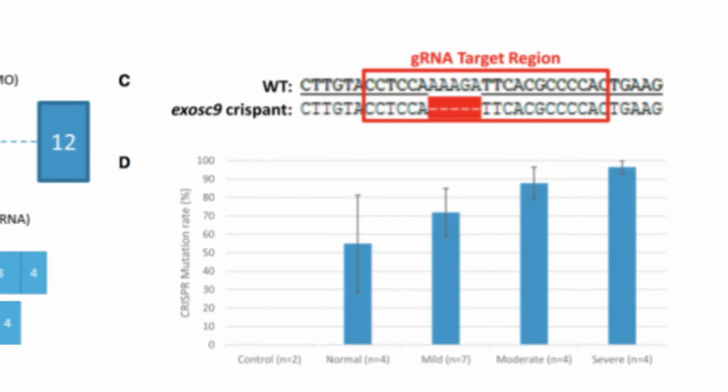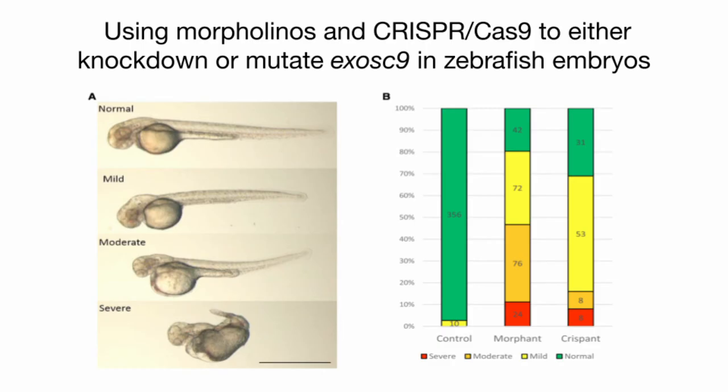In Figure 5c, the authors show one frameshift mutation involving a deletion of 5 nucleotides within the targeted region. In 5d, the authors demonstrate a correlation between the proportion of mutagenized cells in the zebrafish and the degree of the phenotype mimicking the common phenotype in the patients. The variety in how severely the embryos were affected by EXOSC9 knockdown was classified into categories of normal, mild, moderate, and severe, as shown in Figure 6a.